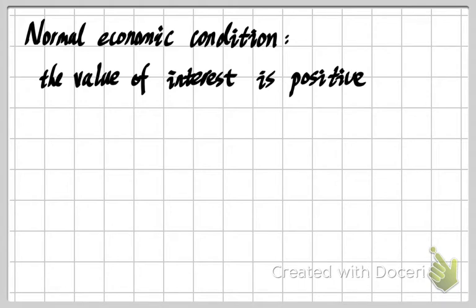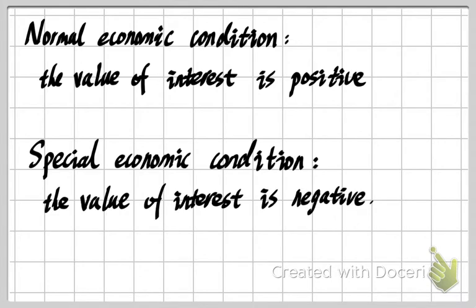However, in some special cases, when the economic situation is not that good and they want to try to boost the economy, they will decrease the cost of borrowing money from the depositors. In this case, they will need a negative value of the interest. So this is a really special case. In our later lectures, we will give you more information on why decreasing the interest helps to boost our economy, but here I will just give you some examples.